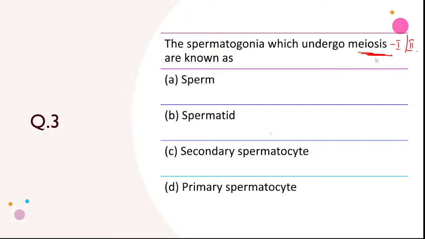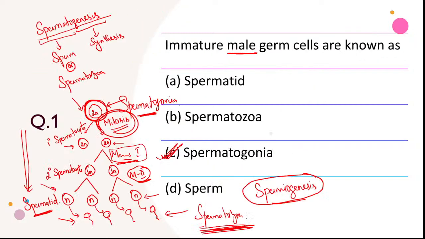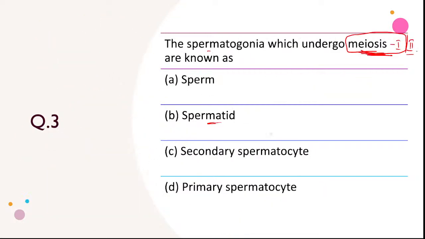If it is meiosis 2, then it will be spermatid, right? So first we will consider it as meiosis 1. At the end of meiosis 1, secondary spermatocyte is produced. What is the question? The spermatogonia which undergo meiosis. So they are talking about meiosis 1 only, I guess. So here it will be secondary spermatocyte.